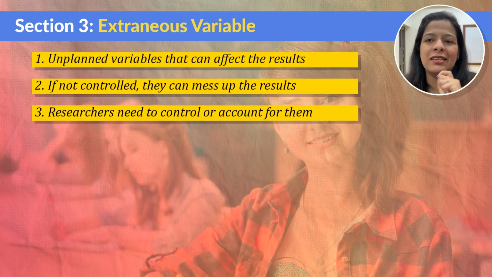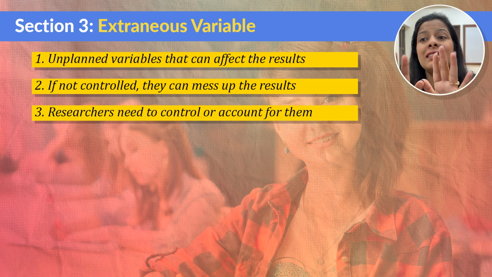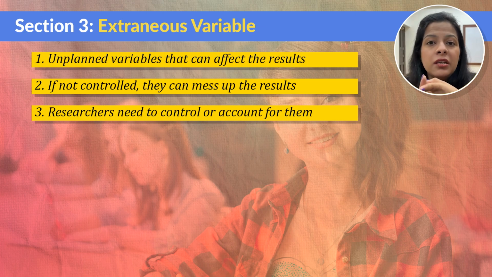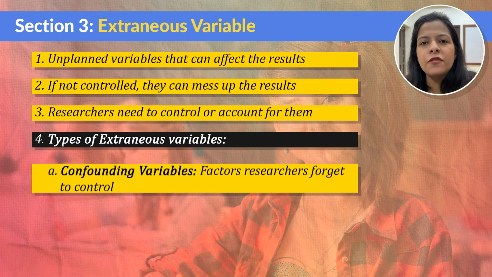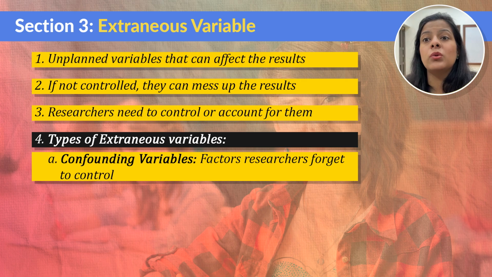Now, to handle extraneous variables, researchers need to either control or at least account for these extraneous variables. Otherwise, they can make it harder to determine whether your independent variable is really the one that is driving the changes in the dependent variable. Now, there are two types of extraneous variables that are commonly asked in UGC NET paper 1. One of them is confounding variable, which is also known as confounds, and the other one is artifacts.